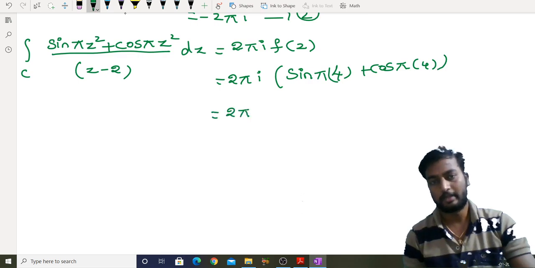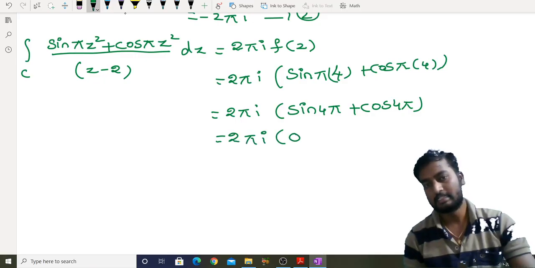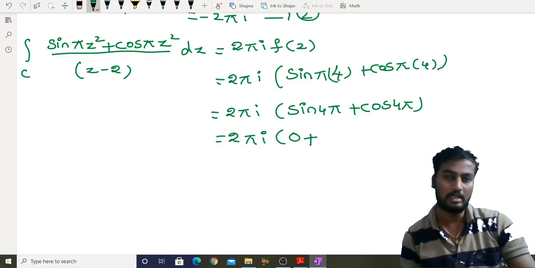That means it is 2πi into (sin 4π + cos 4π). Sin nπ is always 0. Cos 4π is (−1)⁴, that means it is 1, so it is 2πi.